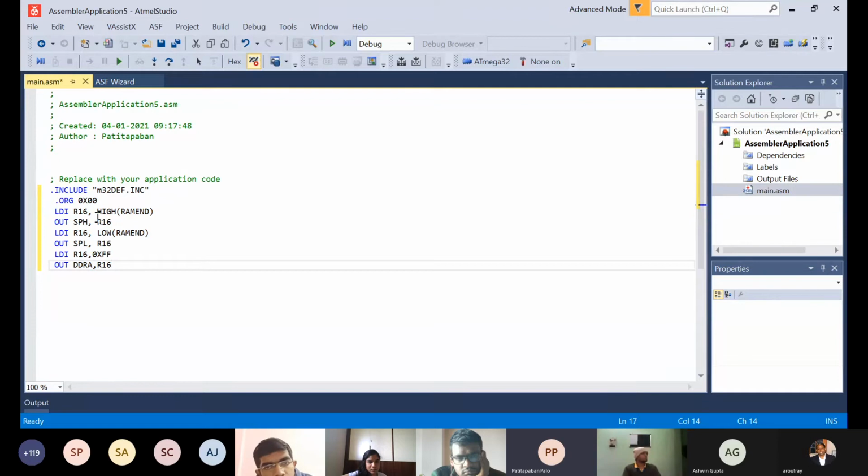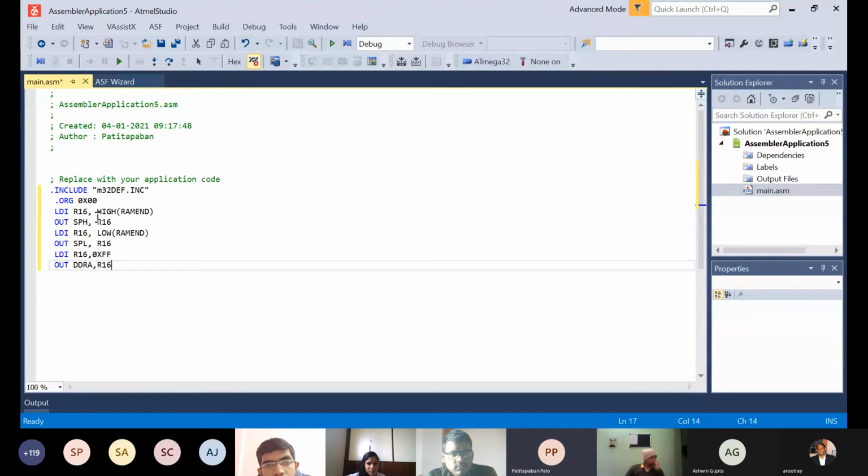Then there is this instruction LDI. You can look into the datasheet of the AVR microcontroller to understand the instructions that we are going to use. So LDI R16 means I am using the 16th register out of the 32 registers. LDI simply loads. There is SRAM in the Atmega32, and there is a stack pointer. The stack pointer starts at the end of the RAM.